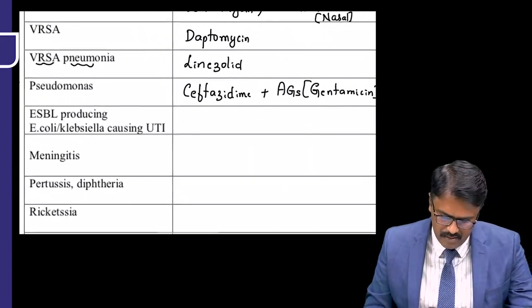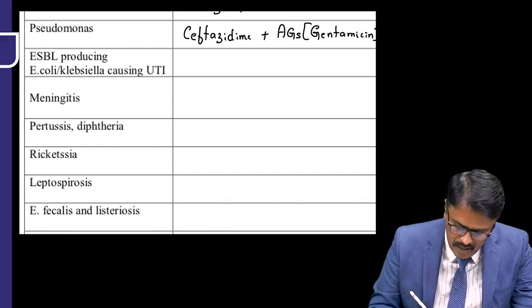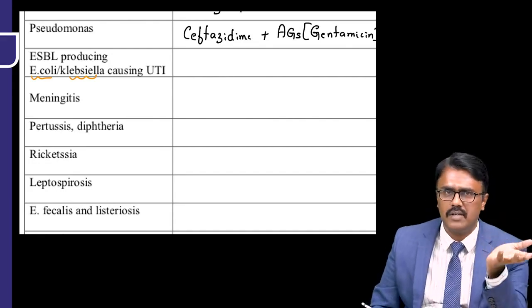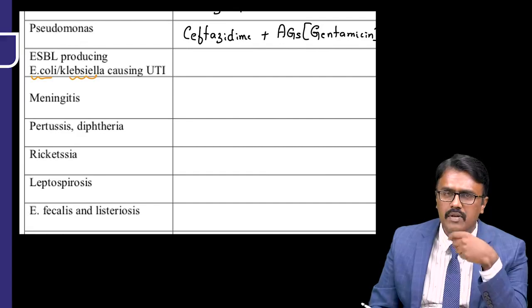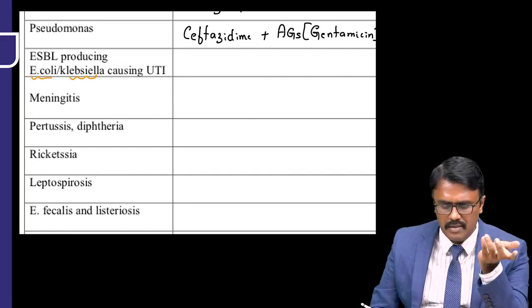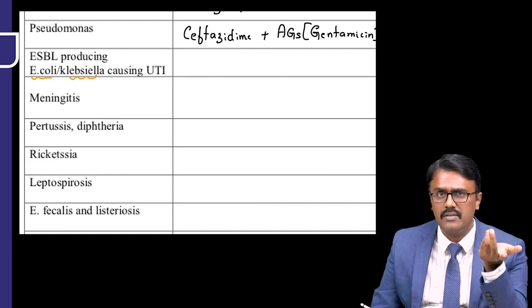So moving back, ESBL producing E. coli or Klebsiella. These E. coli and Klebsiella are very common hospital-acquired infections. Now what happens when we put a catheter in the bladder? There is a chance that UTI can happen from the catheter also. And these E. coli and Klebsiella are acquiring resistance every day. Day by day, they are becoming resistant.